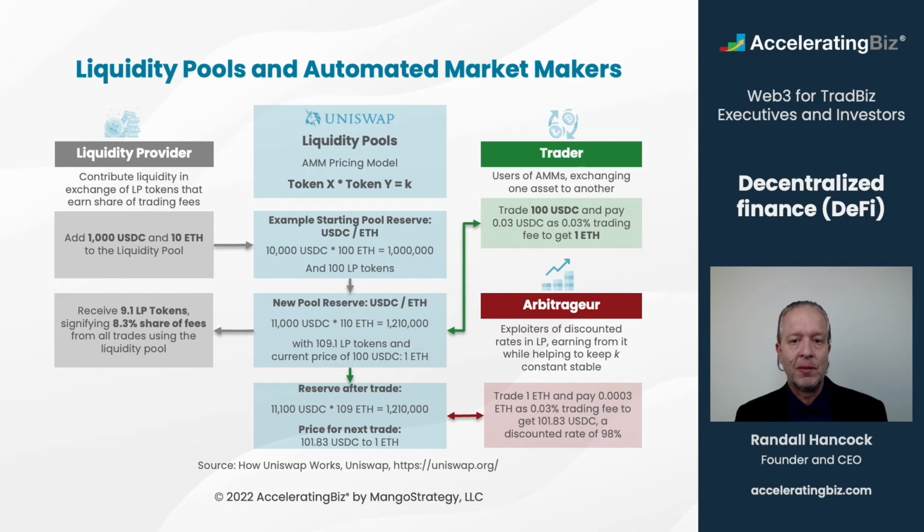Uniswap has since evolved its algorithms to incorporate new features, and other decentralized exchanges utilize somewhat different models. However, the key insight is that decentralized exchanges enable any crypto asset holder to participate in liquidity pools that are managed by software, not financial services institutions, creating far more efficiencies in trading crypto assets. In Uniswap's case, the protocol only charges 0.3% for swapping tokens, which is then split between liquidity providers proportional to their contribution to the liquidity reserves. Centralized exchanges, on the other hand, typically charge fees of 1% or more on crypto asset transactions.